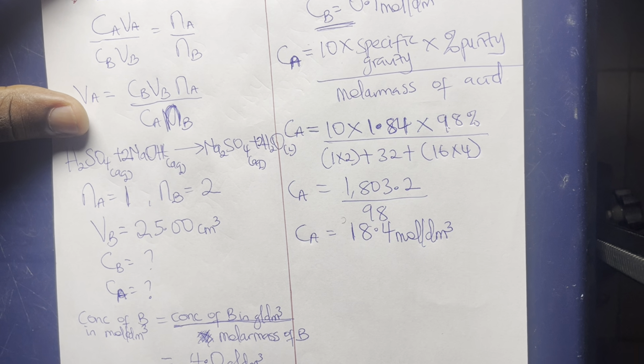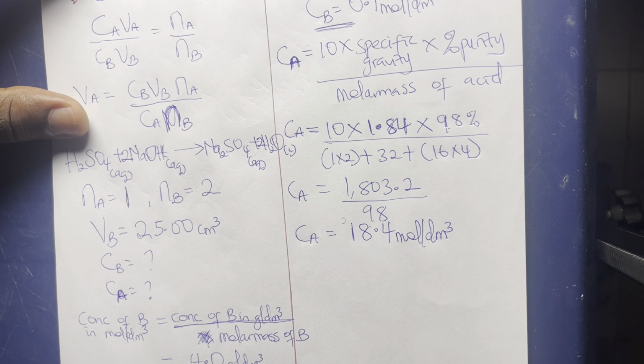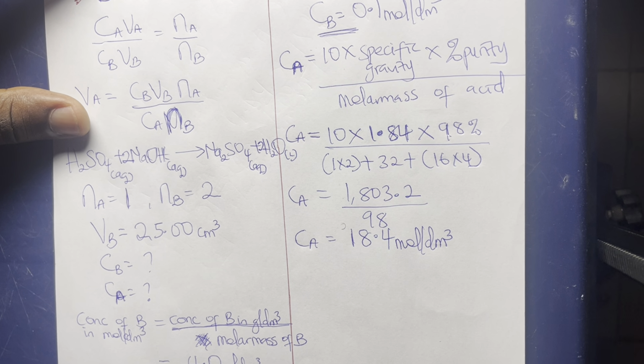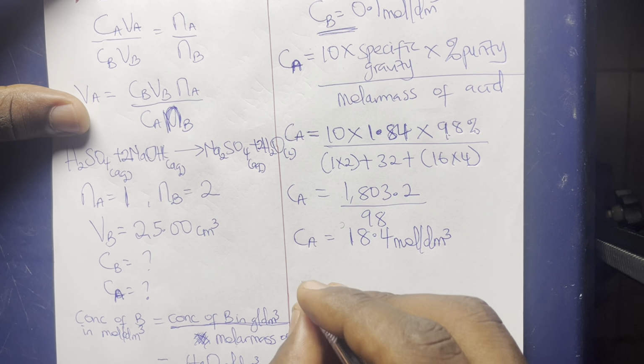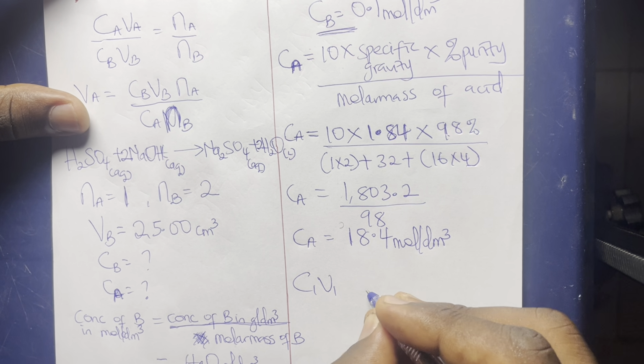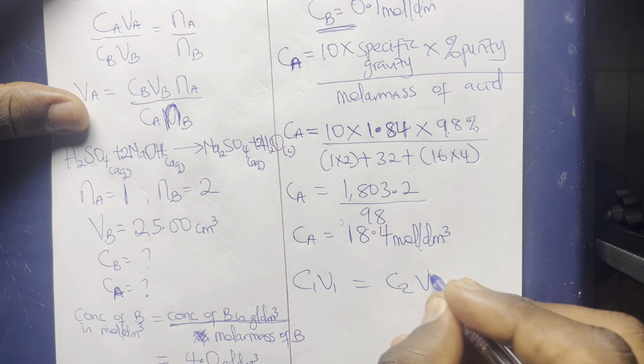So for us to get the diluted form of our Ca, there is a formula which I believe that most students should be familiar with. We call it the dilution factor formula. So the formula is C1V1 equals C2V2.